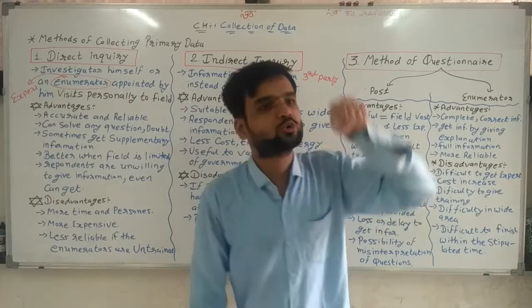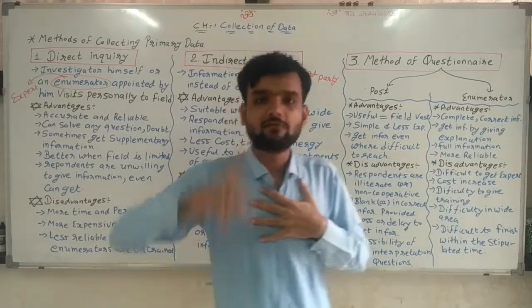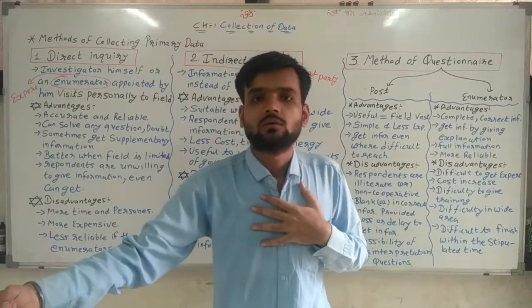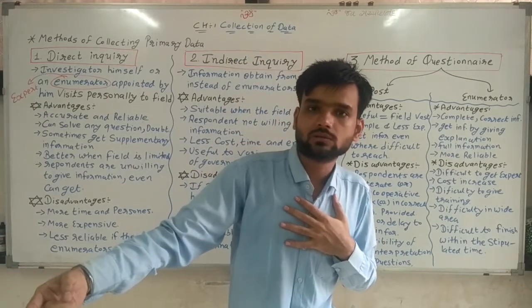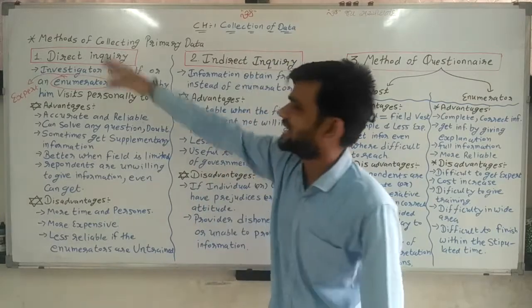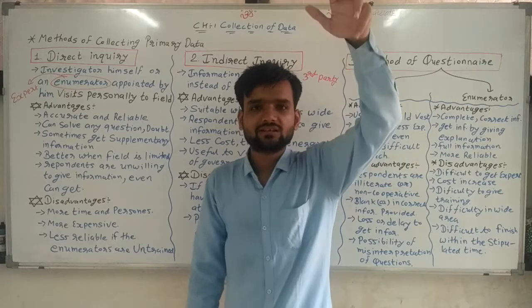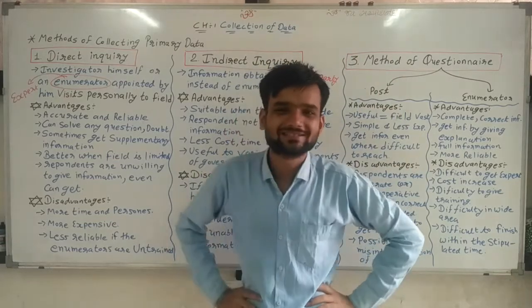That person going to the field and collecting data himself, or the appointed expert going there and collecting data. It means direct inquiry: directly go to the field and collect the data. Simple, nothing else.